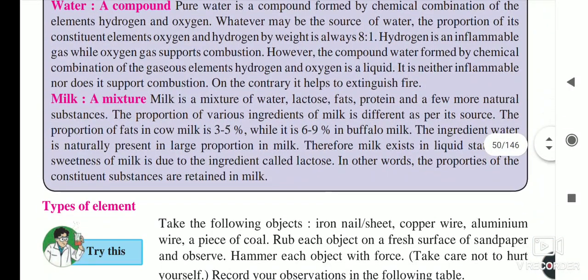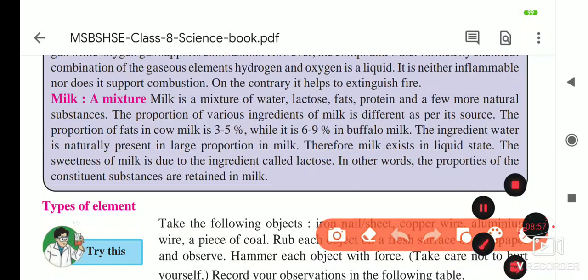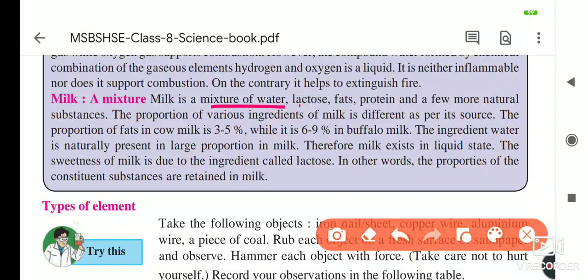Now next, milk. What are we thinking? Yes, milk is actually a homogeneous mixture. Milk is a mixture of water, lactose, fats, proteins, and a few more natural substances.